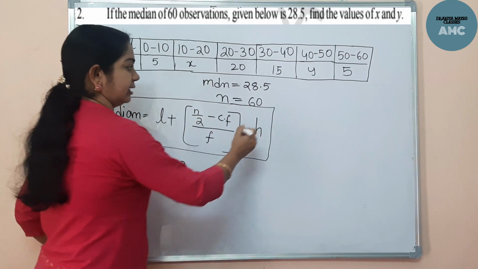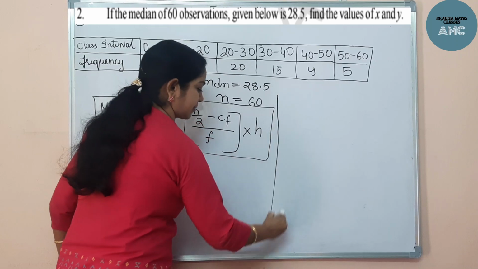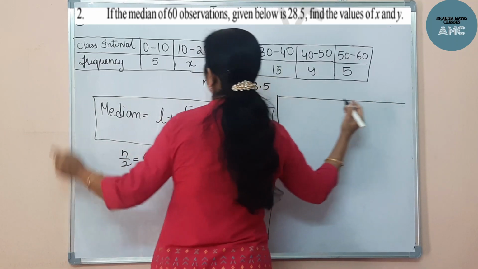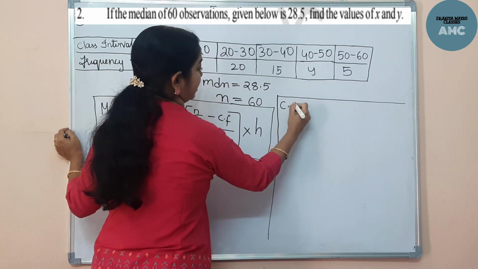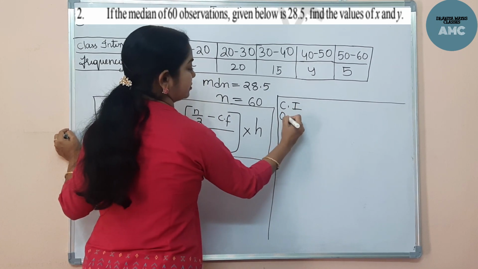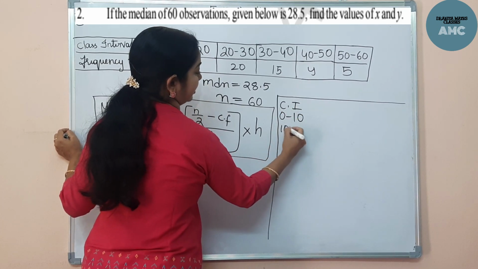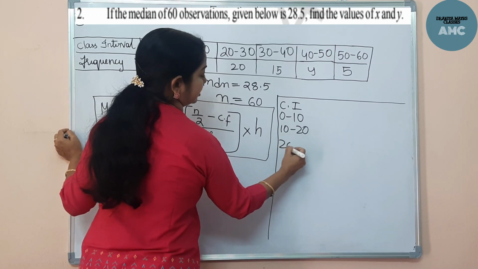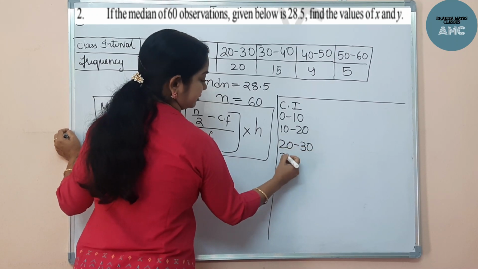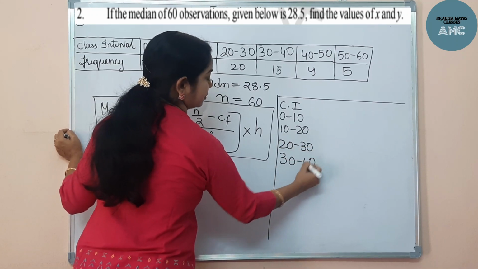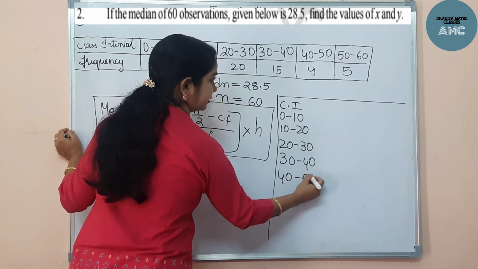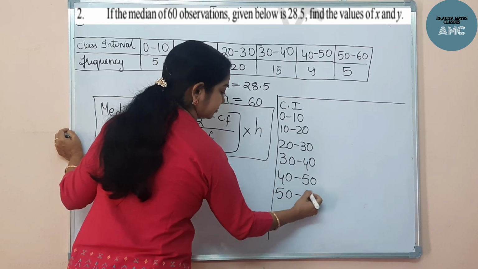Now we will draw the tabular column here. The class intervals, CI: 0 to 10, 10 to 20, 20 to 30, 30 to 40, 40 to 50, and 50 to 60.